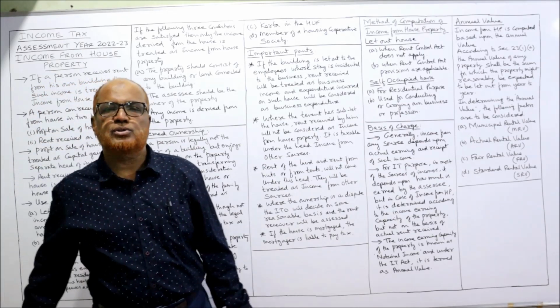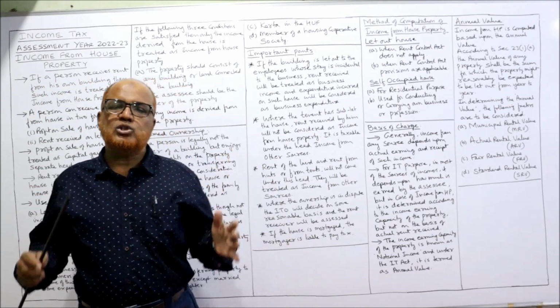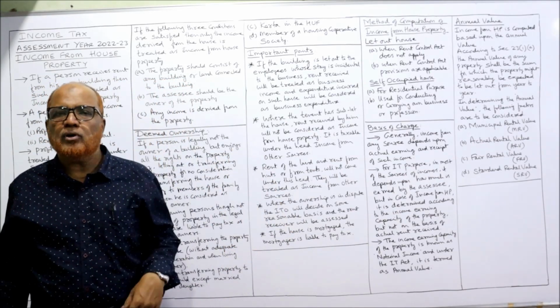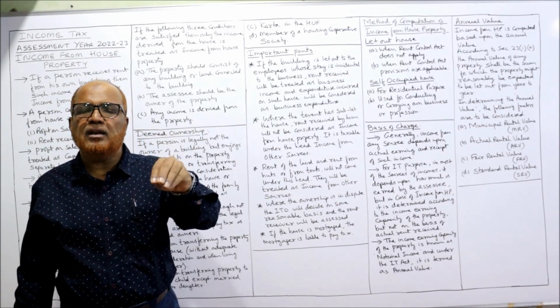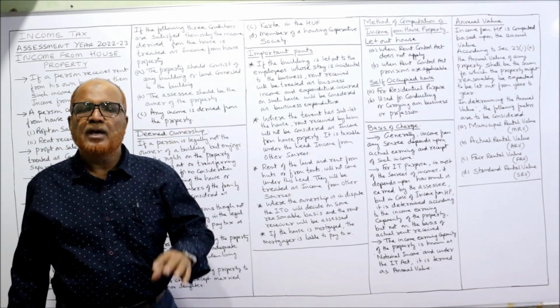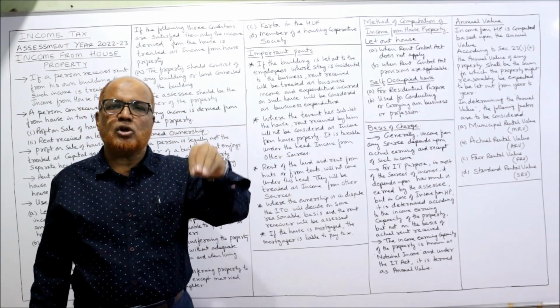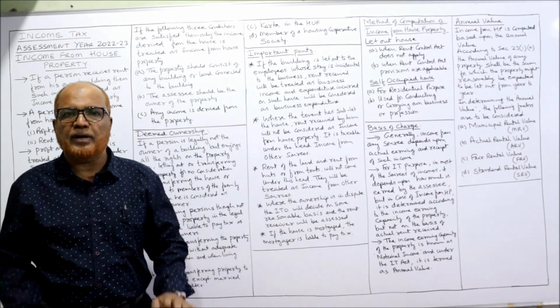Secondly, self-occupied house. The self-occupied house can also be divided into two categories. One is a self-occupied house which is used for running our own business. The assessee is running his own business or profession. He is using his self-occupied house.